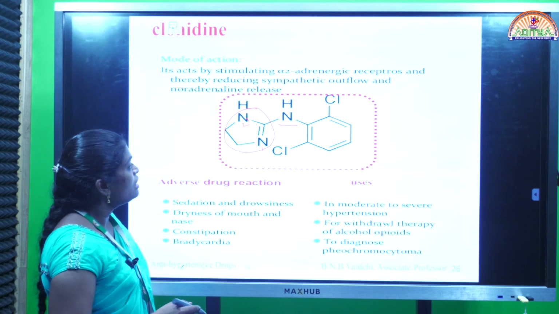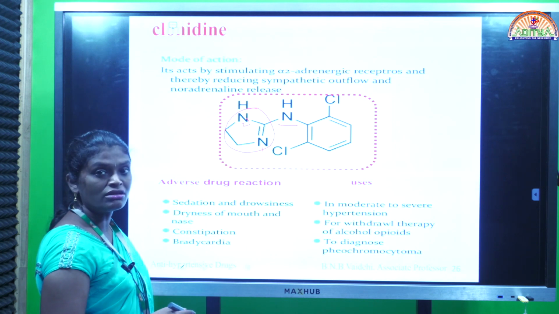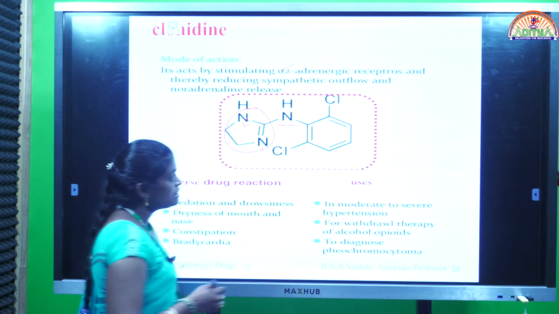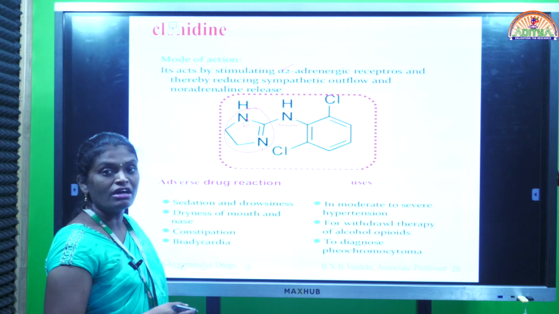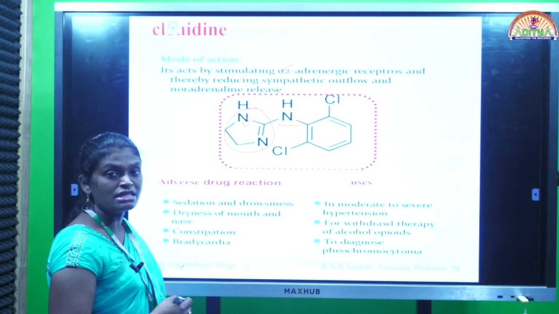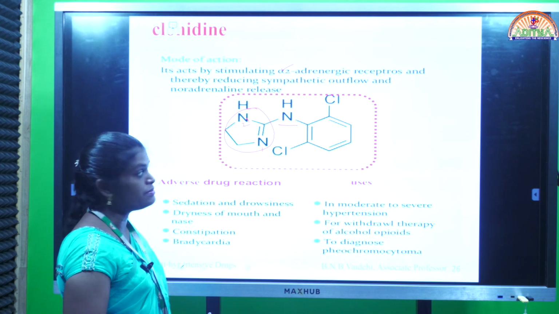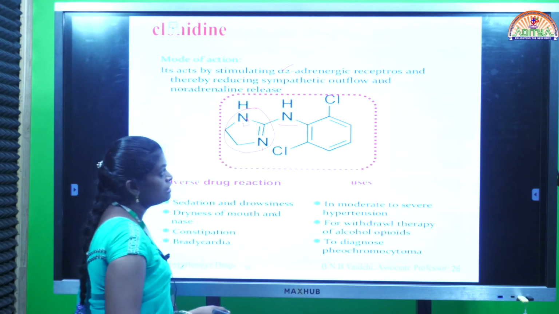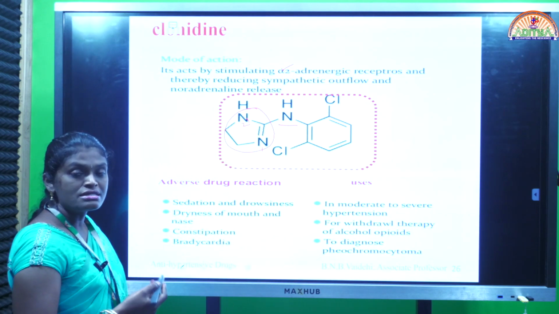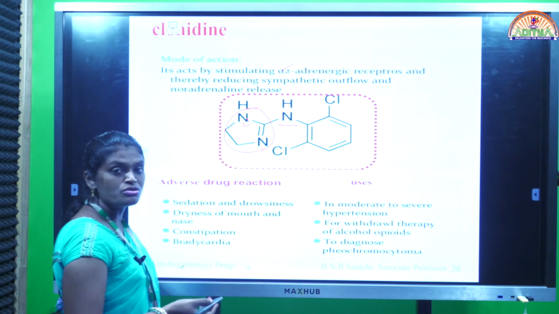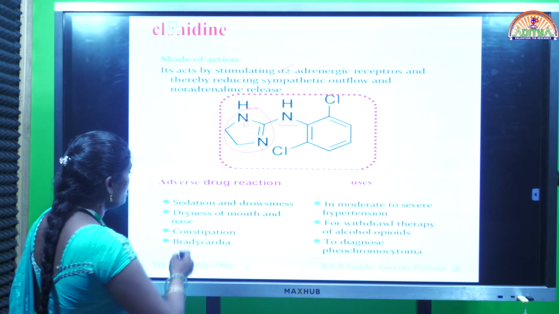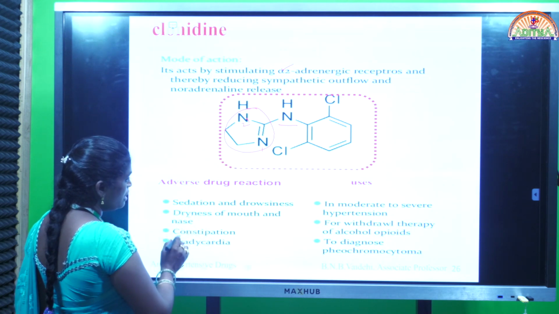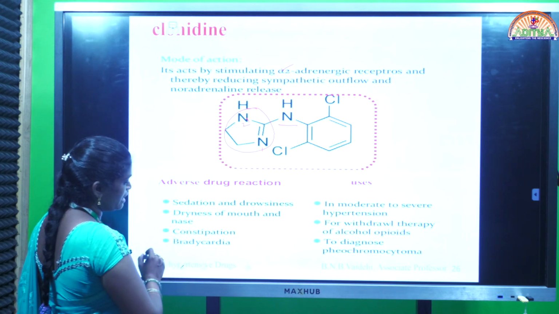Coming to the mode of action, it also belongs to the category of central acting sympatholytic agents. So here it acts mainly by stimulating alpha 2 adrenergic receptors. In the last class I discussed, by stimulation of alpha 2 adrenergic receptors which are located in the presynaptic region, uptake of catecholamines takes place. Thereby it reduces the sympathetic outflow and noradrenaline release. So in that way we can reduce the sympathomimetic catecholamines induced hypertension. Coming to the adverse reactions: sedation, drowsiness, dryness of the mouth and nose, constipation and bradycardia.